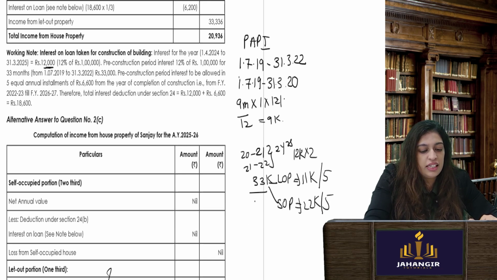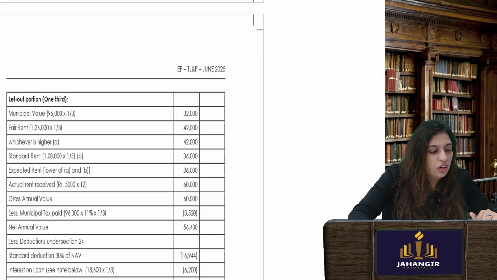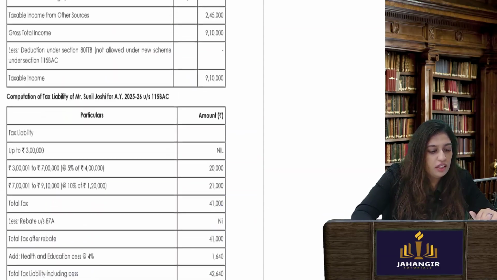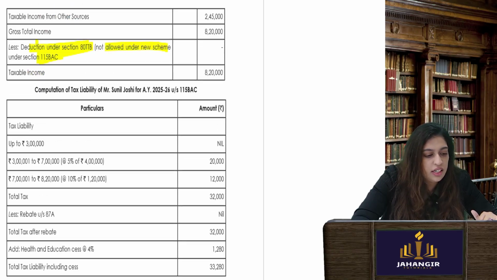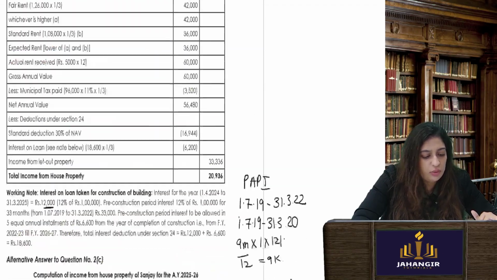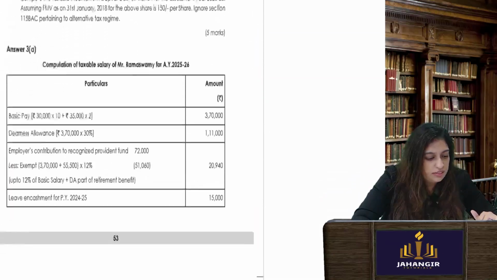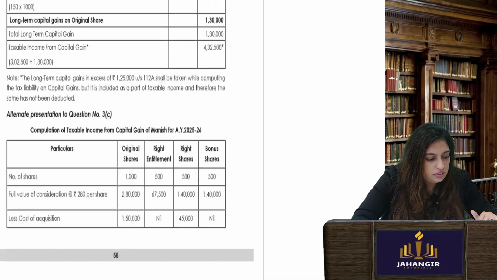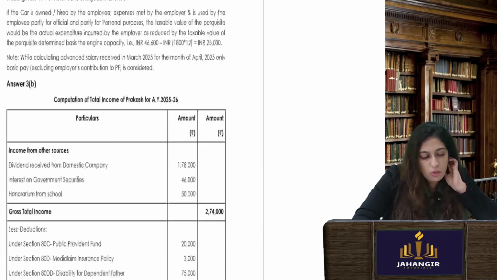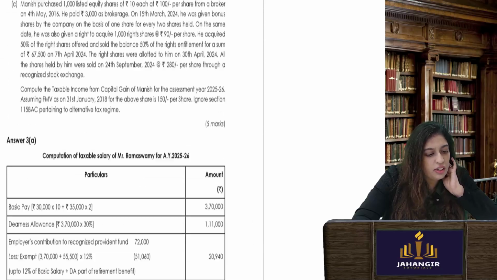But I have still done it to show you, if it was the same person who had taken the loan, then what you would have done. Then you would have taken pre-acquisition period interest, current year interest, all of it. All of these small things, very important to read the question correctly.